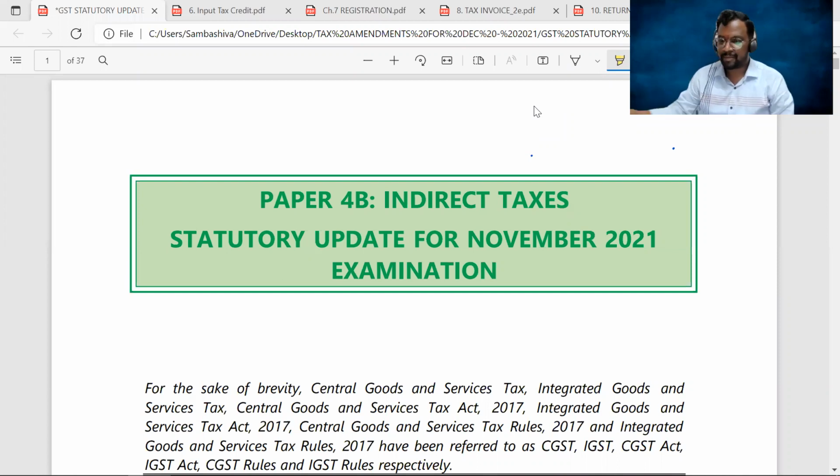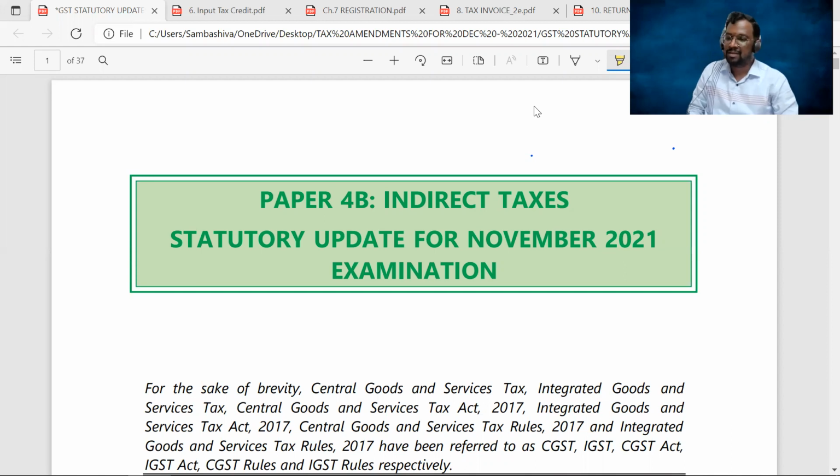In this session, we are going to discuss all the GST amendments applicable for November 2021 exams, which are going to be conducted in the month of December.